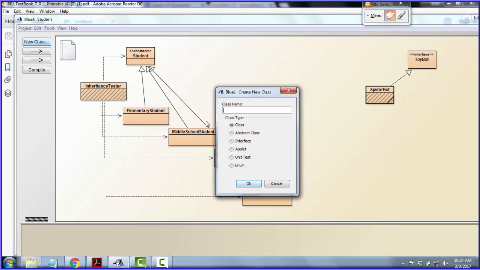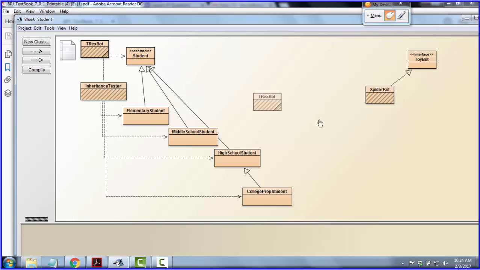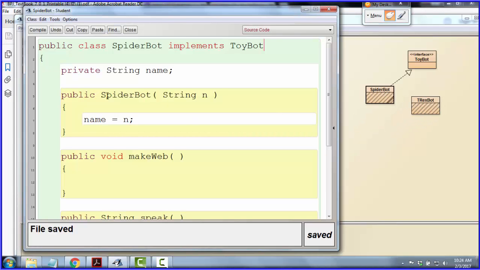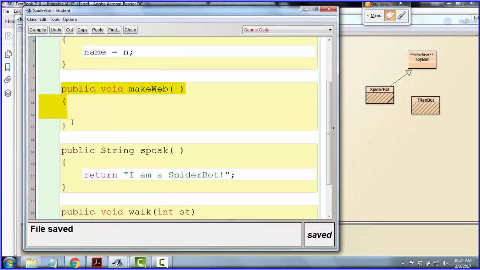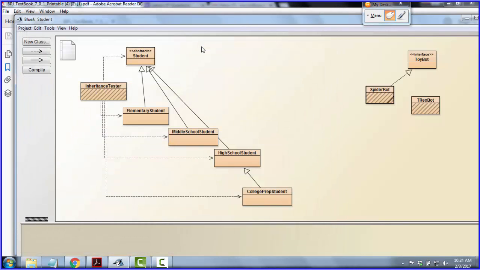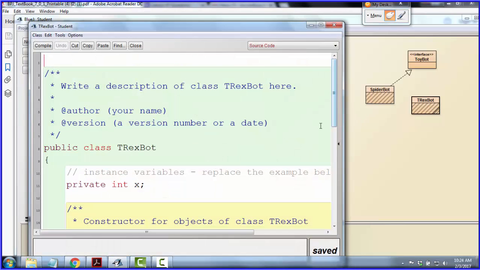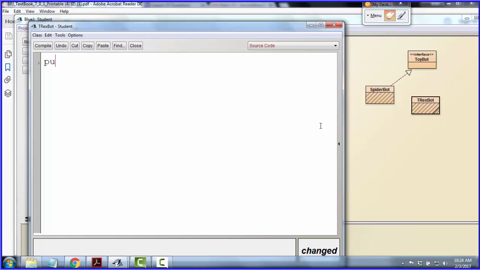All right, let's make, real quickly, a T-Rex bot. A lot of kids like dinosaurs, so, all right. Now, when I make this T-Rex bot, I'm going to be required, remember, to give it those two methods. So I'll say public class T-Rex bot.